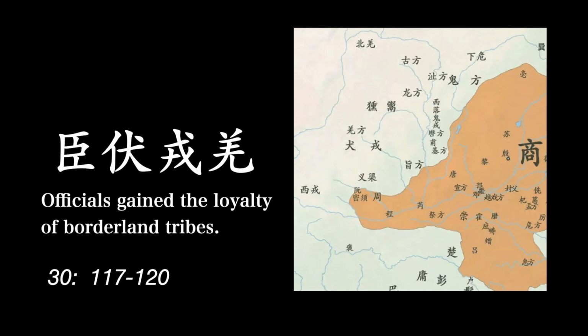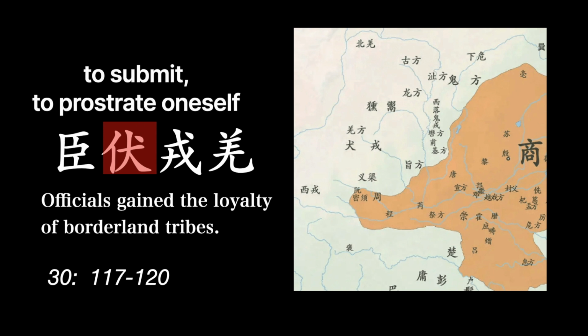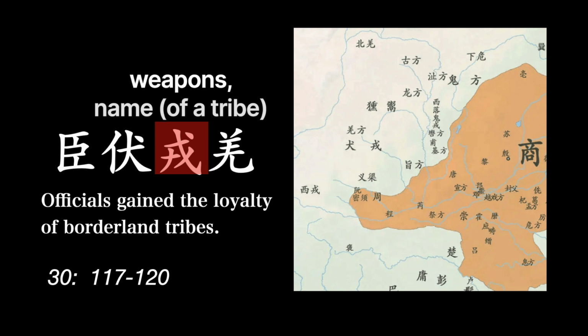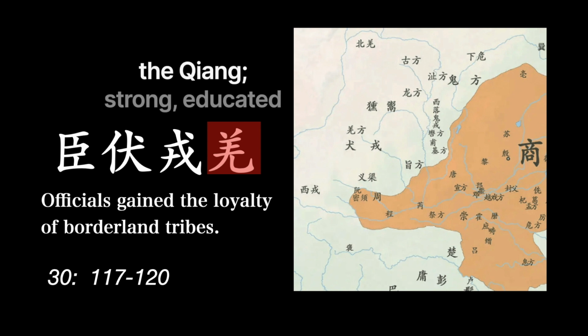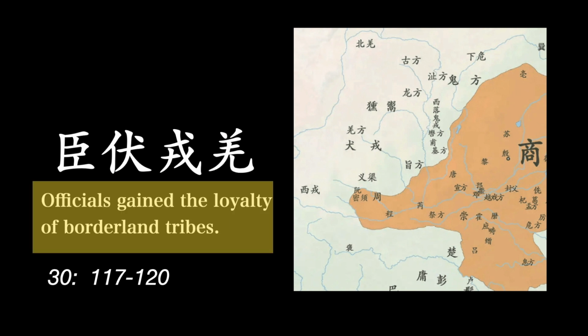On to the 30th line. The first character here means official, as in a government minister. The next one means to submit or to prostrate oneself. The third one means weapons, or it could be referring to the name of a historic tribe. The fourth refers to the name of an historically important ethnic group in China, the Qiang. This character also carries the meaning of strong or educated, though I don't know of any words that include the character. The translation reads, officials gained the loyalty of borderland tribes.